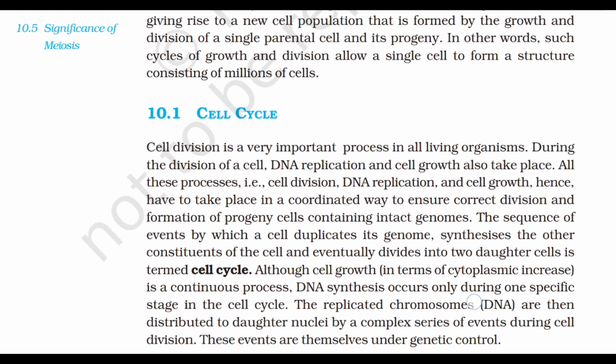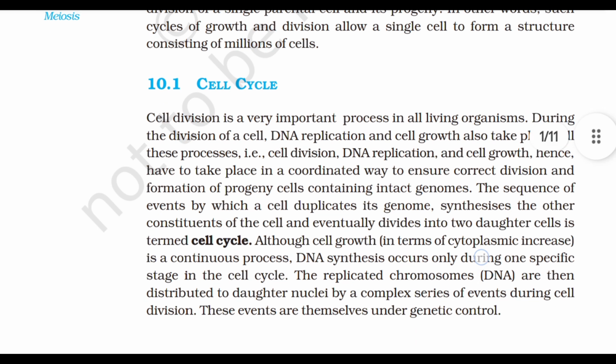Cell division is a very important process in all living organisms. During the division of a cell, DNA replication and cell growth also take place. All these processes, that is cell division, DNA replication and cell growth, hence have to take place in a coordinated way to ensure correct division and formation of progeny cells containing intact genomes. The sequence of events by which a cell duplicates its genome, synthesizes the other constituents of the cell, and eventually divides into two daughter cells is termed cell cycle.